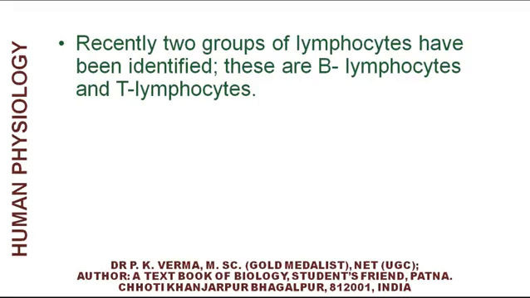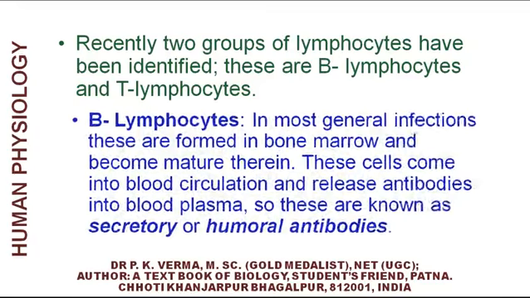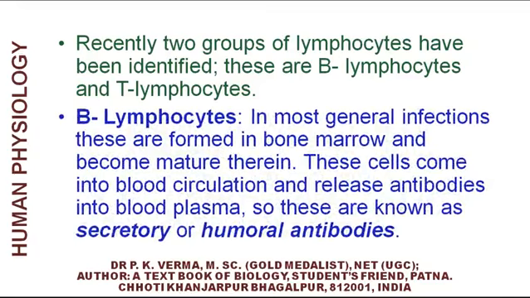Recently, two types of lymphocytes have been identified. These are B lymphocytes and T lymphocytes. The B lymphocytes are formed in bone marrow and become mature therein. These cells come into blood circulation and release antibodies into blood plasma. So these antibodies are called secretory or humoral antibodies.